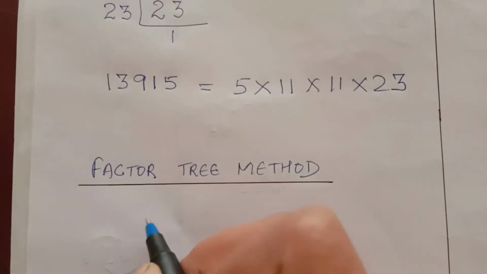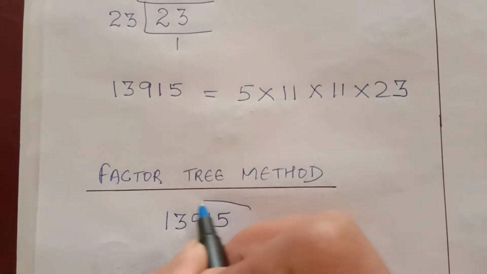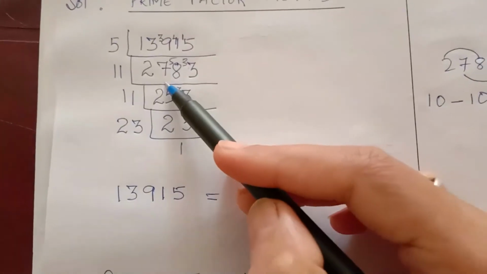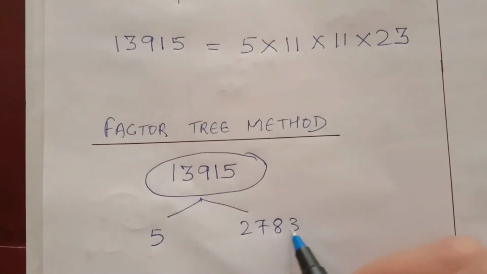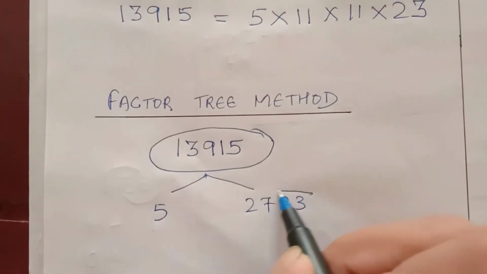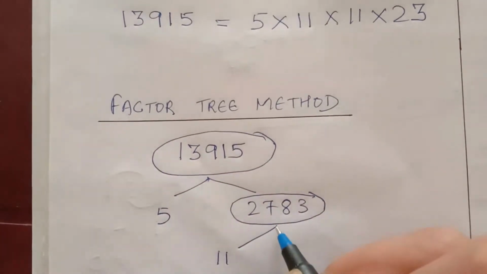Now we'll do it by the factor tree method. 13915. So we have done with 5. You can write 2783. 2783 into 5 is 13,915. So we have to do with 11 now. 11 how many times? 253 times.